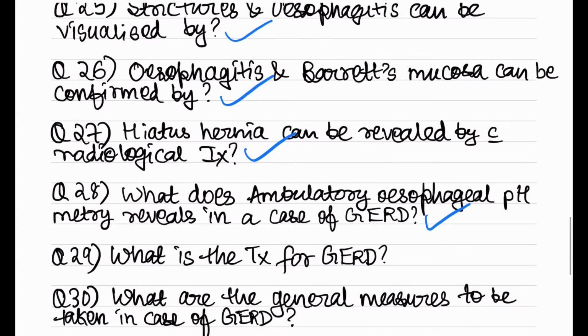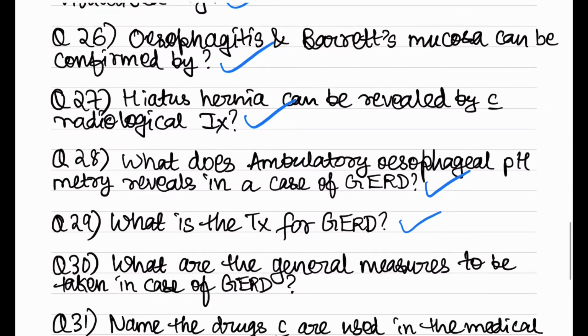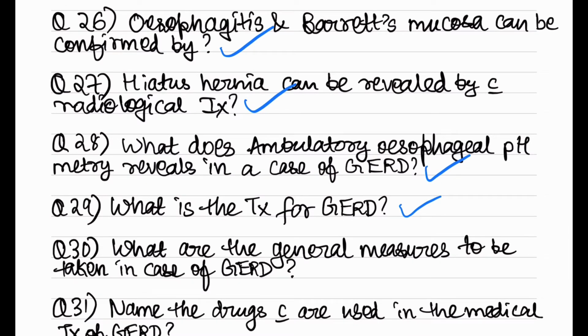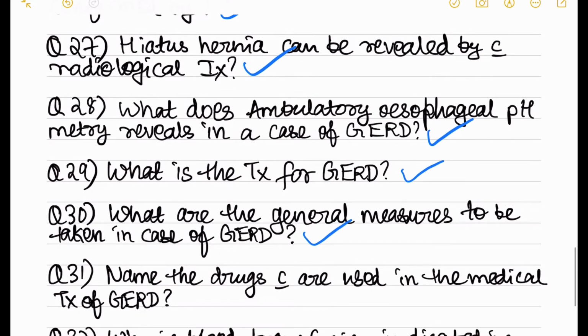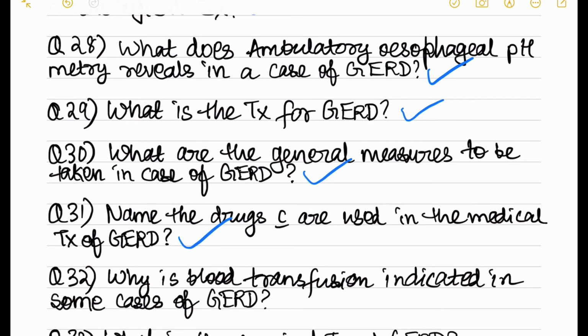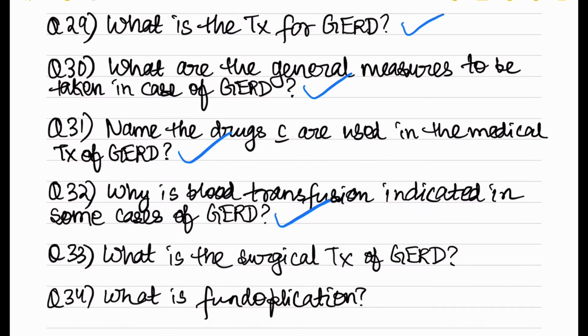What is the treatment for gastroesophageal reflux disease? What are the general measures to be taken in a case of gastroesophageal reflux disease? Name the drugs which are used in the medical management of gastroesophageal reflux disease. Why is blood transfusion indicated in some cases of gastroesophageal reflux disease? What is the surgical treatment of gastroesophageal reflux disease? What is fundoplication? So I have read all the 34 questions. Now just pause the video for some time and just think about the answers.